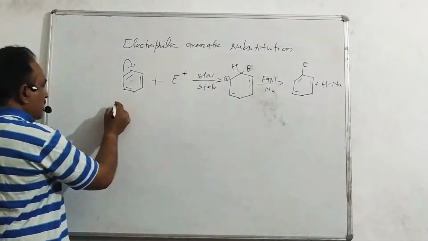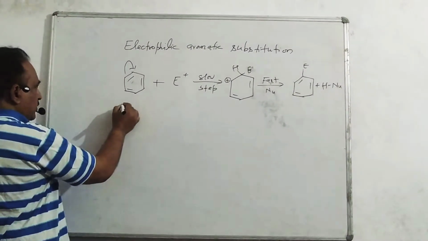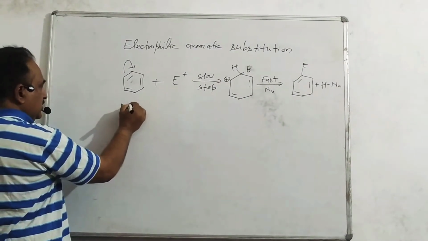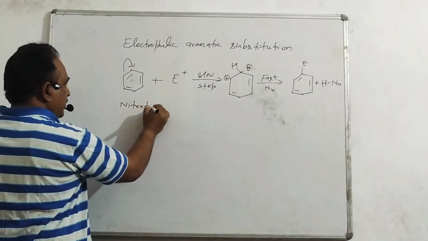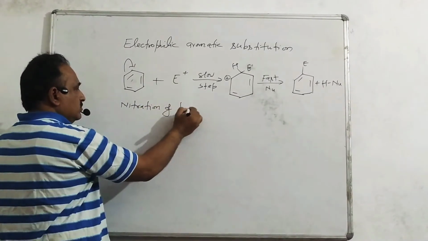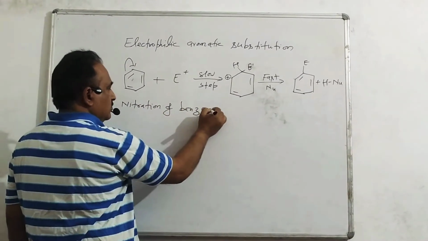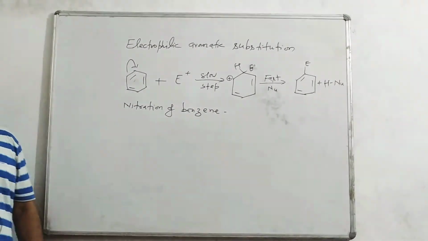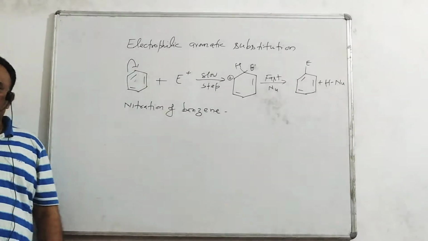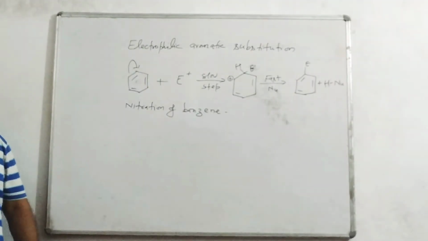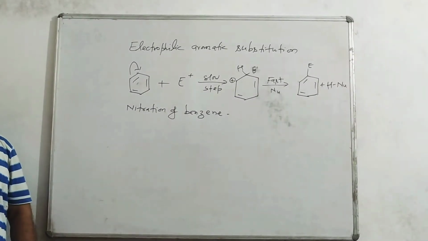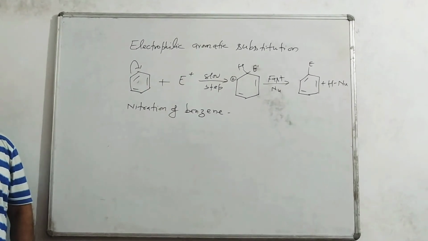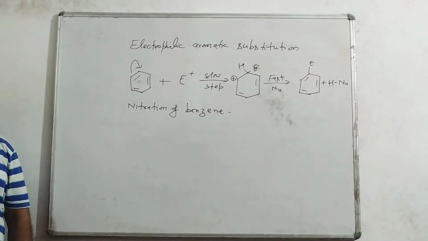For example, we are taking nitration of benzene. When benzene is treated with concentrated nitric acid in presence of concentrated sulfuric acid, nitrobenzene is formed.